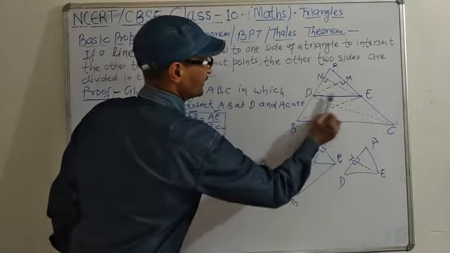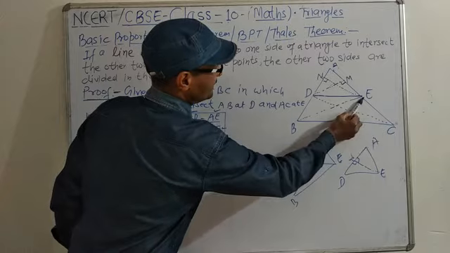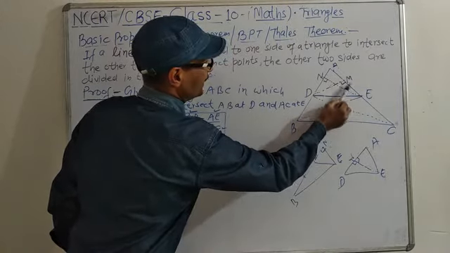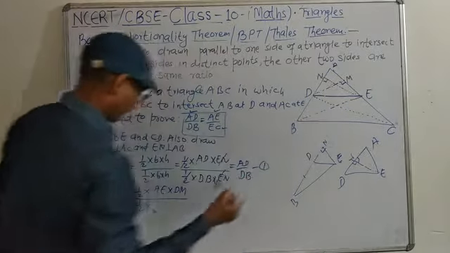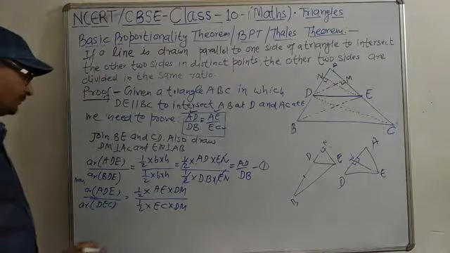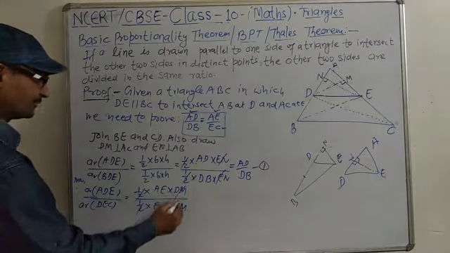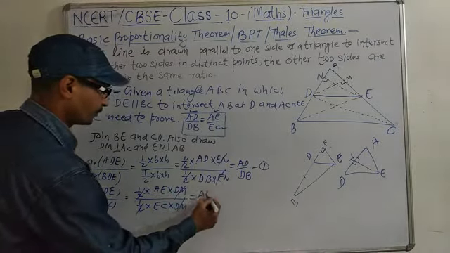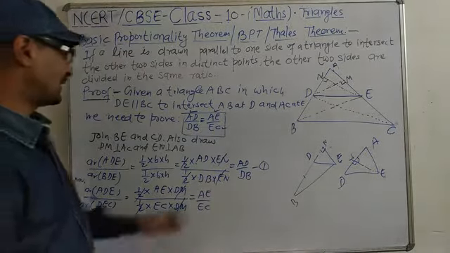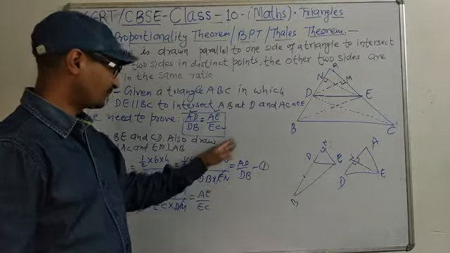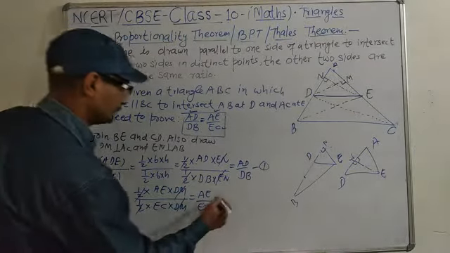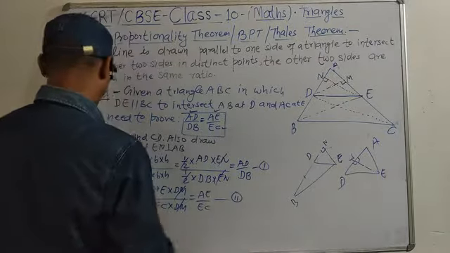In the DEC, base is EC, and if you extend this line up to M, we get DM. So EC into DM, 1 by 2 cancel, DM cancel, AE by EC. अब ये समझना है लॉजिक कि अगर यहाँ EN आ रहा है तो नीचे भी EN आएगा, और कैंसिलेशन आता है यहाँ DM आ रहा है नीचे भी DM आएगा. So this is equation number 2.